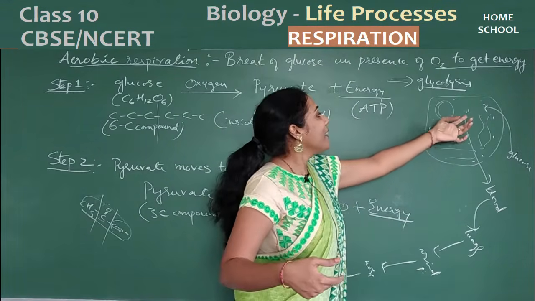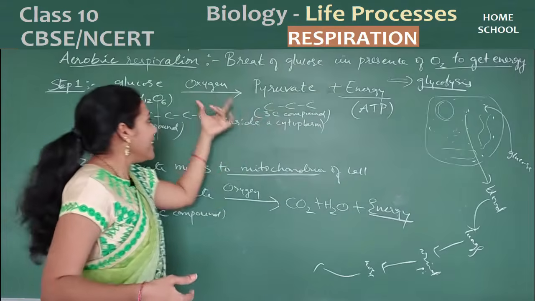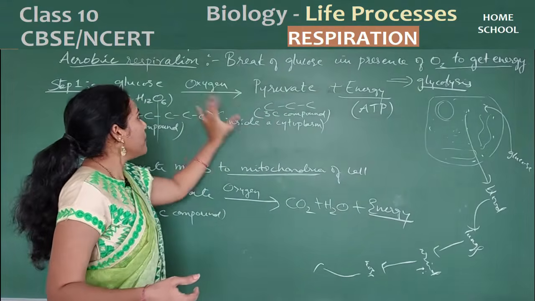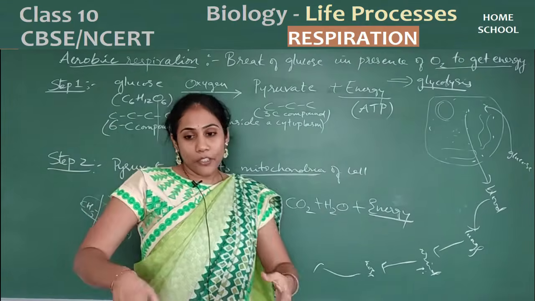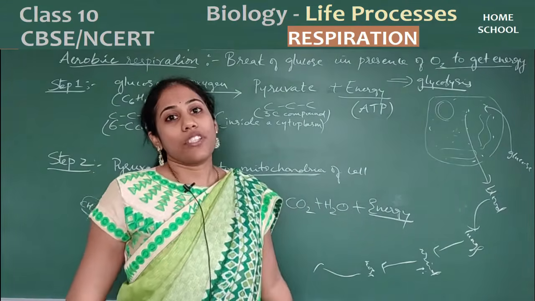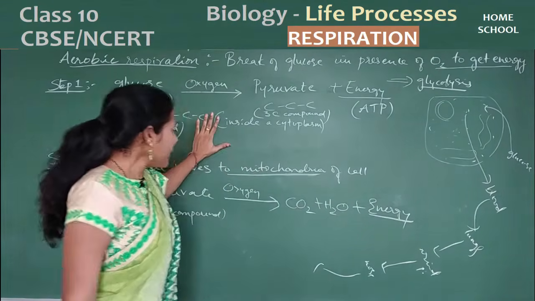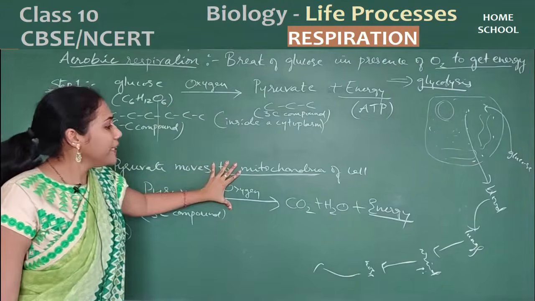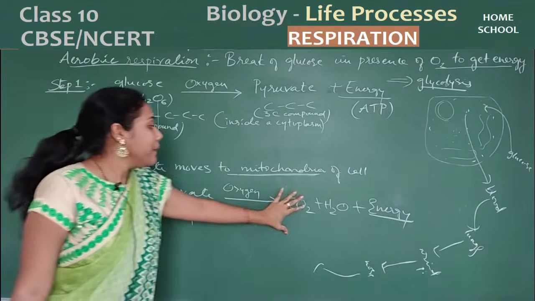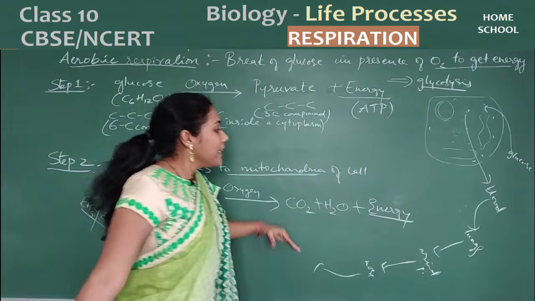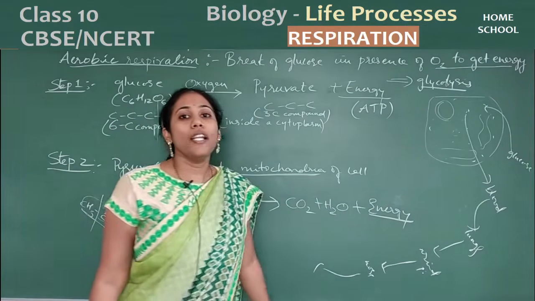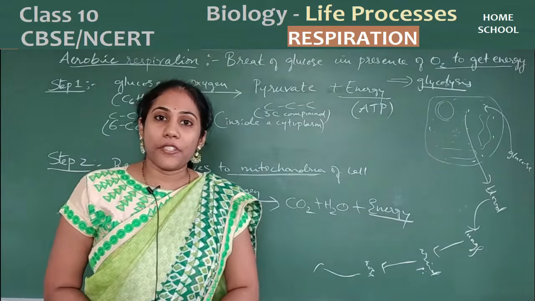So the reaction that is happening in the cytoplasm, for that step also you require oxygen, and the reaction that is happening in the mitochondria also requires oxygen. Oxygen is the essential component for respiration, and the byproduct carbon dioxide, which is not essential for the body, is coming outside. This is all about aerobic respiration.